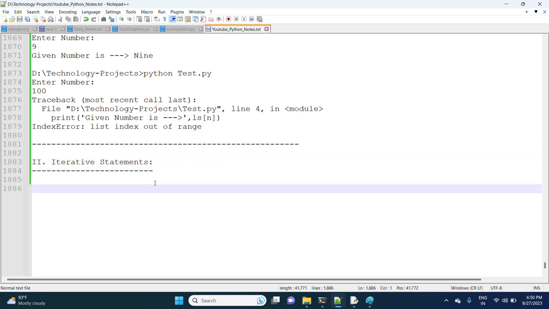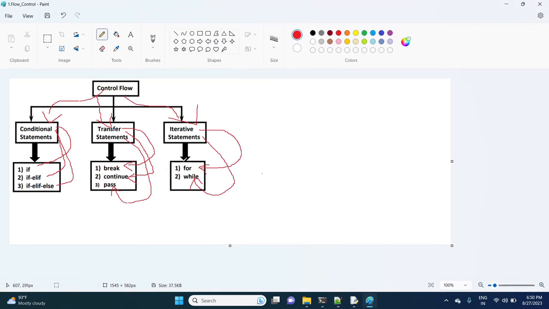Now observe here, iterative statements means the for loop and while loop we have already seen. Next, I will explain transfer statements after iterative statements because they are interlinked. If I explain iterative statements first, you will understand transfer statements easily and without any confusion. Let me first cover the iterative statements concept.